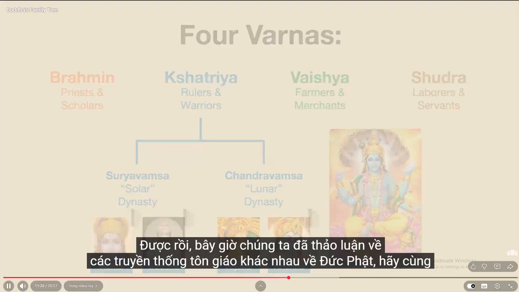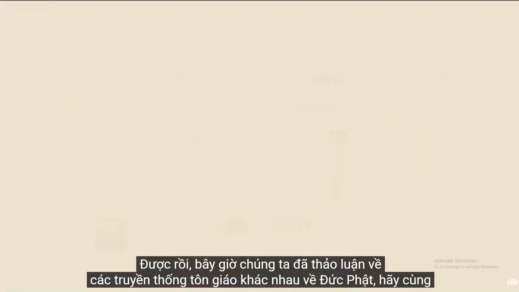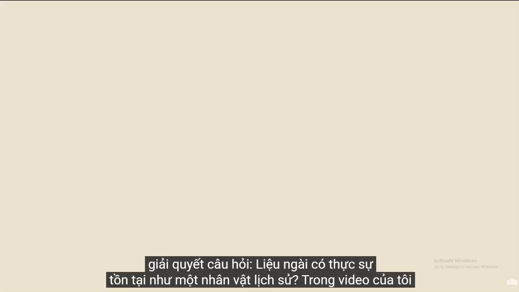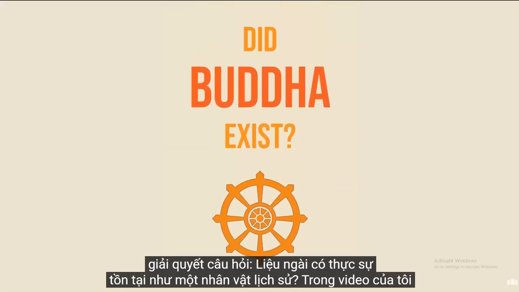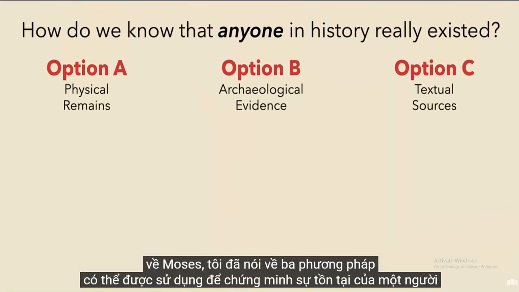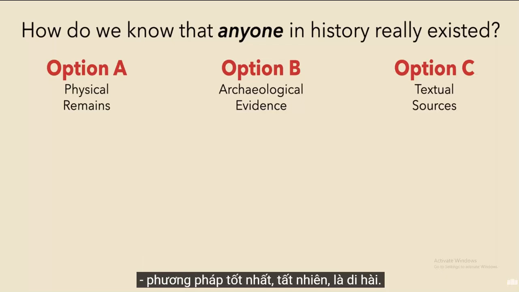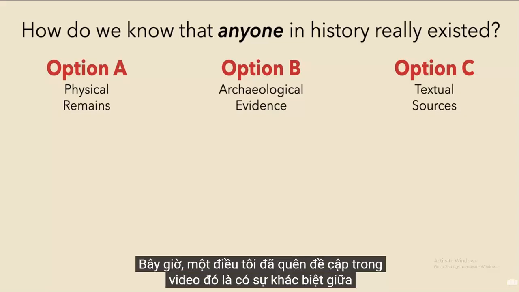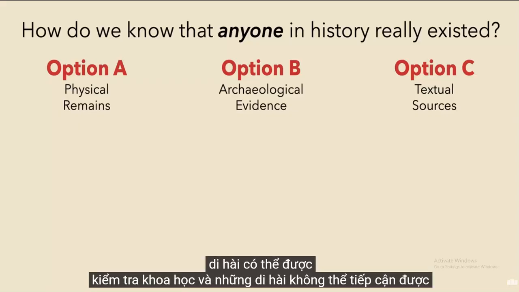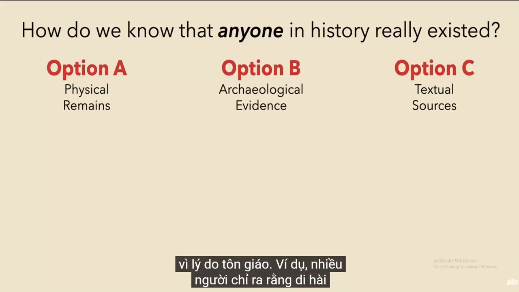Okay, now that we've discussed the various religious traditions about the Buddha, let's now address the question: did he actually exist as a historical person? In my video about Moses, I talked about 3 methods that can be used to prove a person's existence. The best, of course, being physical remains. Now, one thing I failed to mention in that video is that there is a difference between physical remains that are available for scientific testing and those that are inaccessible due to religious reasons.